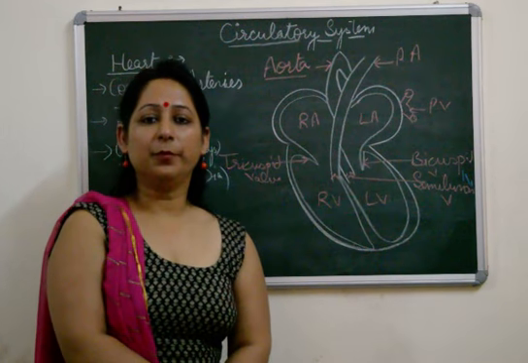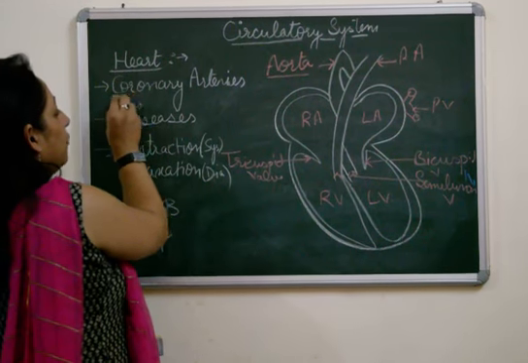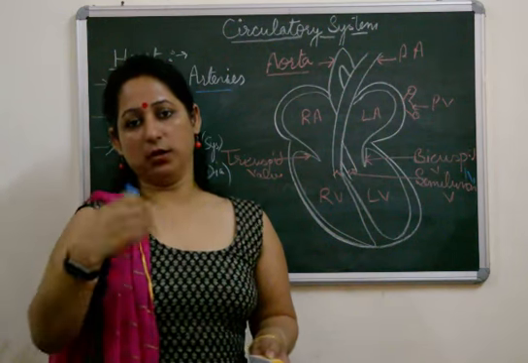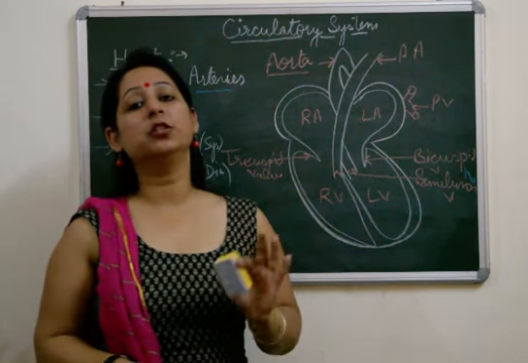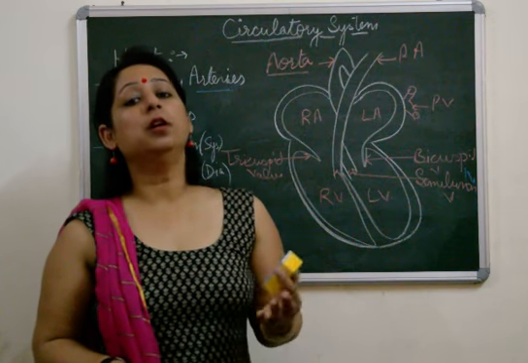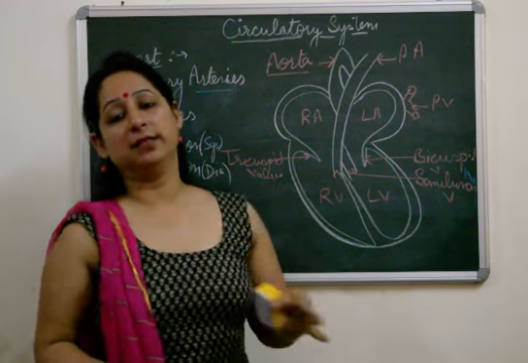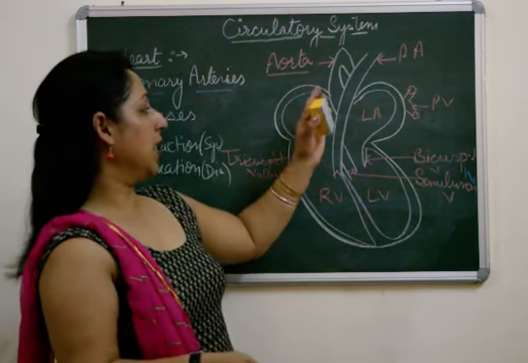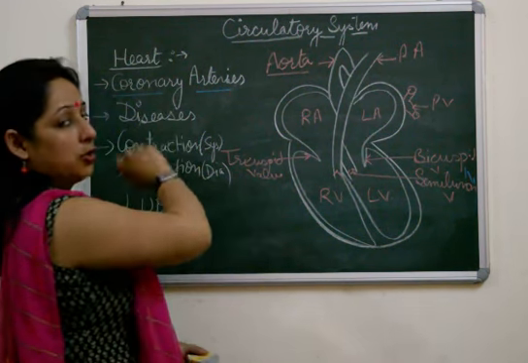Now when we are starting with the topic, the first part that I want to explain is the various... Now in the previous video, which you can find on YouTube, I have explained the circulation of the blood through the heart, in which I have clearly explained the various blood vessels which enter the heart, come out of the heart and which are related to the functioning of the heart. Now in this topic I am going to take up coronary arteries.